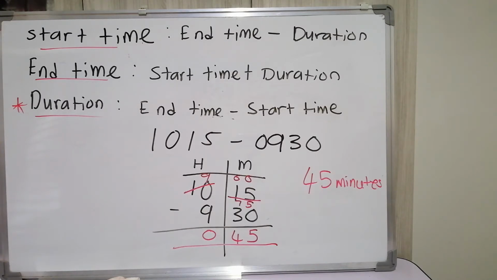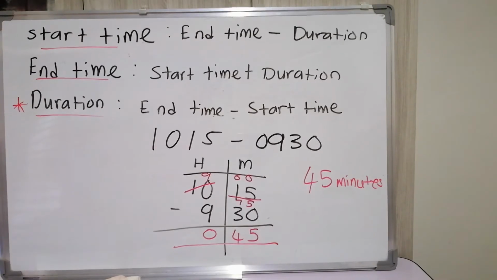In your textbook, they show you to add 5 minutes, 5 minutes, 5 minutes. If the duration is very small, like 45 minutes, 30 minutes, 15 minutes, we can do it like that. But if the duration is very long, we cannot do it like that. So better you follow this.